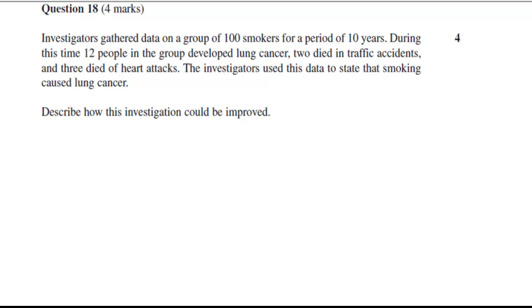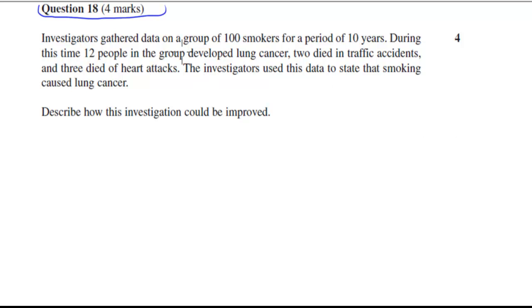What I'll do in this video is cover this exam question, which is question 18, and it's worth 4 marks. I'll read the actual question, and once I read it, you have about 5 seconds to pause the video. Attempt the question, and then press play when you're ready, and I'll go over the actual answer itself. I've got a sample answer, plus your marking guidelines to show you how to get full marks.